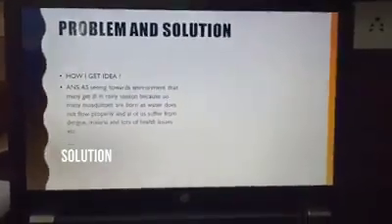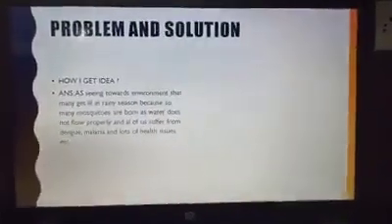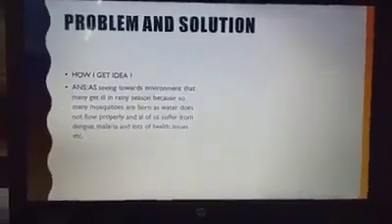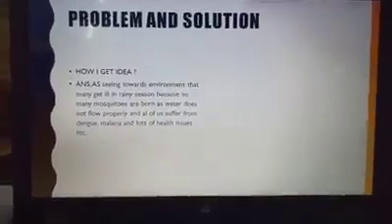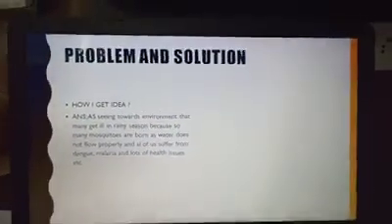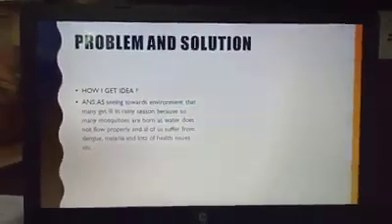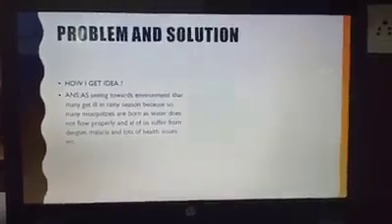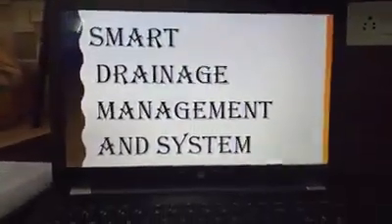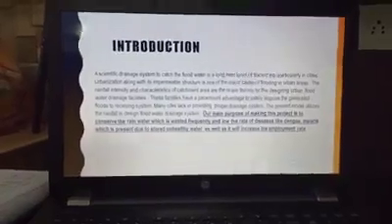Problems and solution. How did I get the idea? As I look towards the environment and many things, accidents, and the major problem is this: diseases like dengue and malaria spread very easily. Our project name is Smart Drainage Management and System.